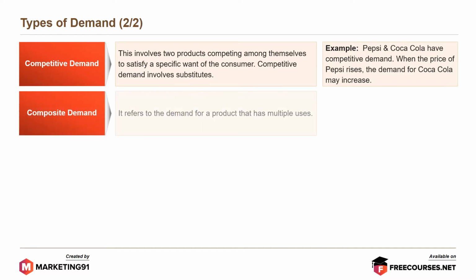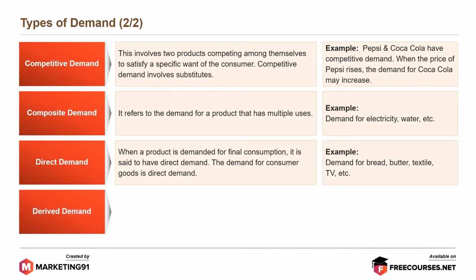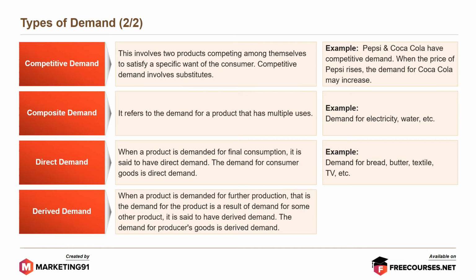Composite demand. It refers to demand for a product that has multiple uses. Example, demand for electricity, water, etc. Direct demand. When a product is demanded for final consumption, it is said to have direct demand. The demand for consumer goods is direct demand. Example, demand for bread, butter, textile, TV, etc. Moving on. Derived demand. When a product is demanded for further production, that is, the demand for a product is a result of demand for some other product, it is said to have derived demand. The demand for producer's goods is derived demand. Example, demand for land, labor, and capital.